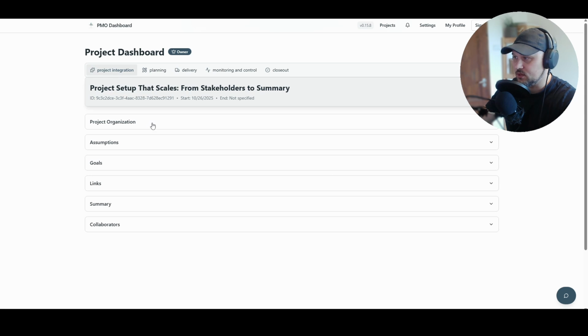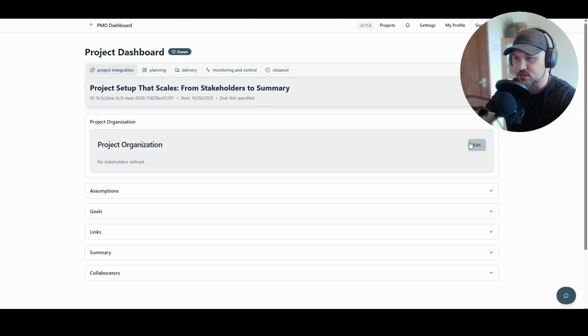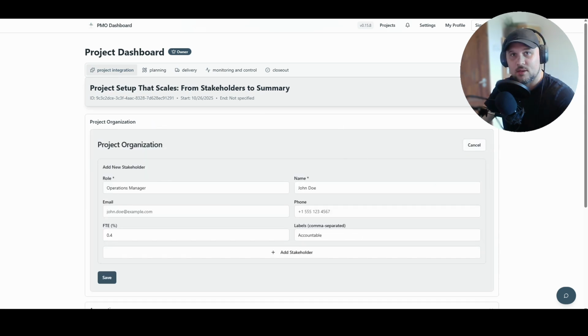Let's move to the project organization section. Click on Edit. Each key person or group has to be defined with role or function, dedication, or FTE, which is given in %, influence and interest in our project and in the organization, and the preferred communication channel. This matrix is going to be our first light RACI view, which means who is accountable, who is informed, and who actually moves the work forward.